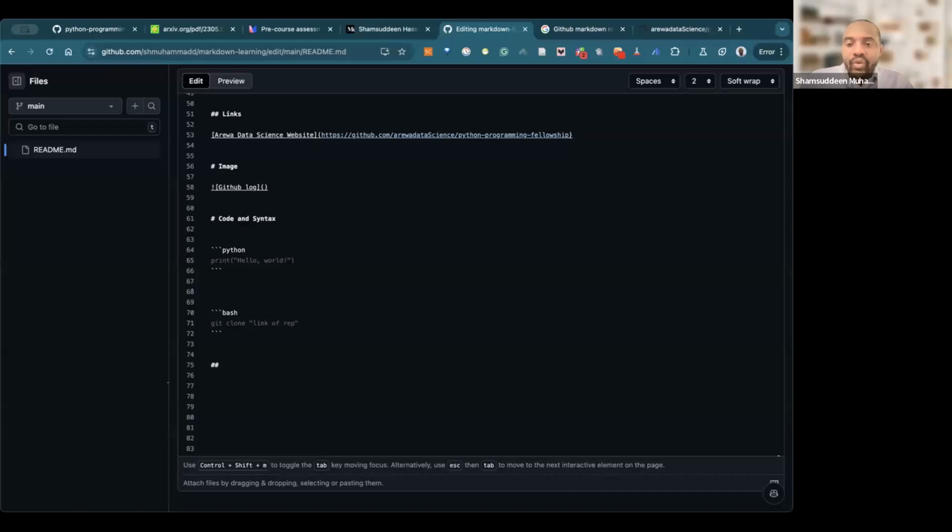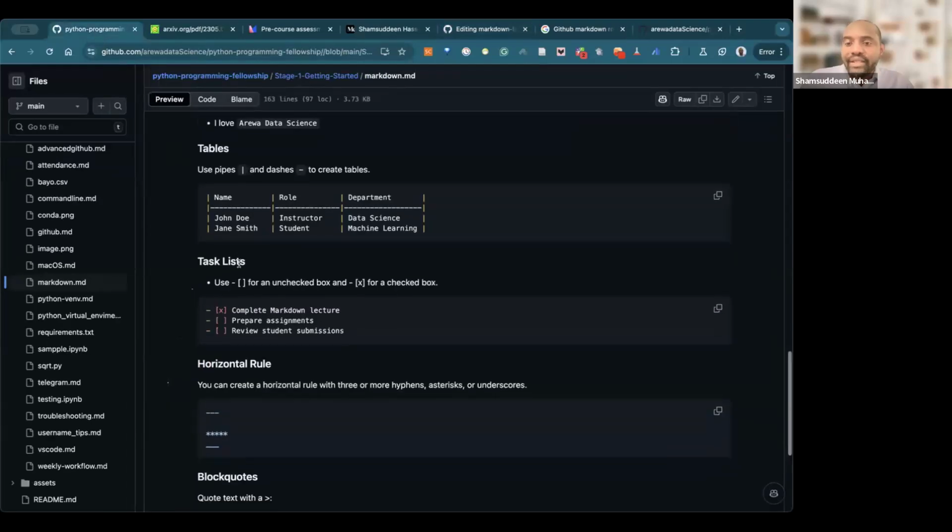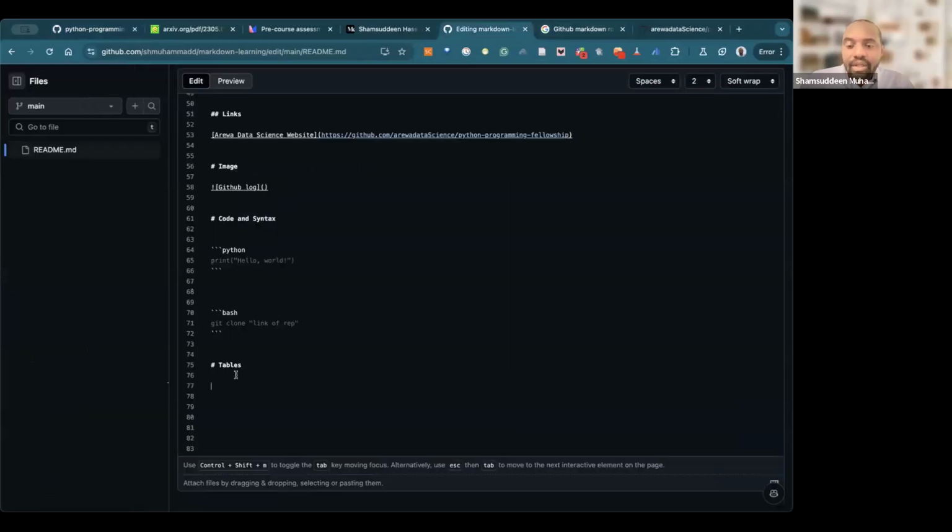So let's learn how we can write tables in Markdown. For you to write tables in Markdown, we use two things. We use this pipe, and we use dash. Pipe and dash. That's what we use to write tables in Markdown. So let me just show us how we can create a table.